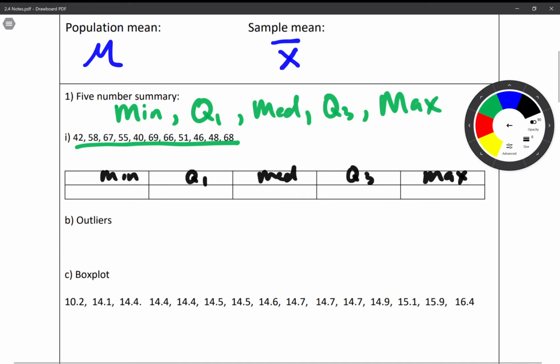When we put that into a calculator, we're going to see that the minimum is 40, and the max is going to be 69. 47 is quartile 1, 55 is the median, and quartile 3 is 66.5. You can use StatKey, you can use number crunchers, or you can type in five number summary calculator on Google and it'll find it. So the question is, are there any outliers?